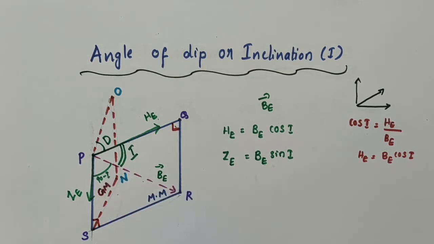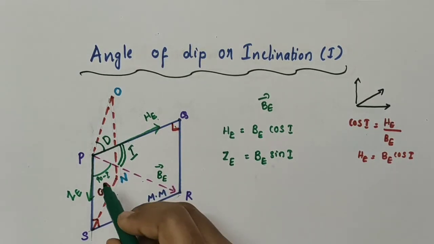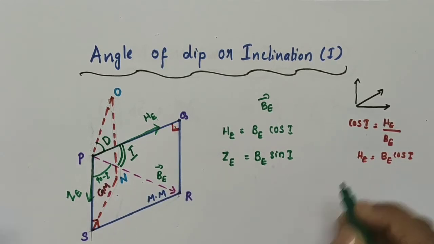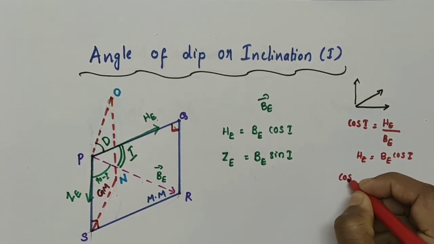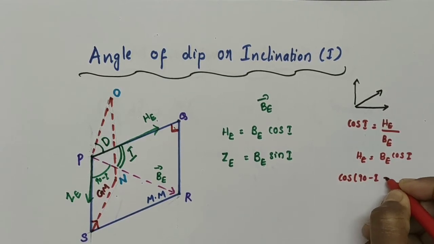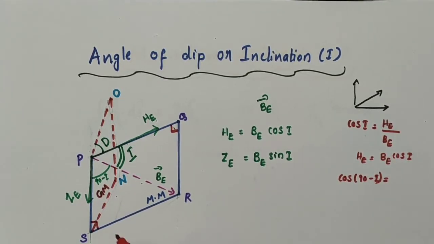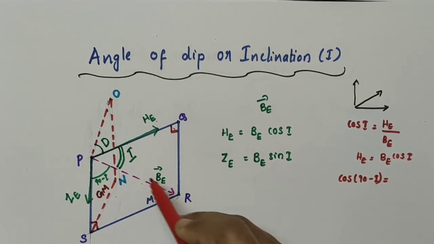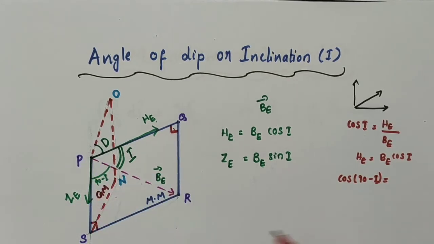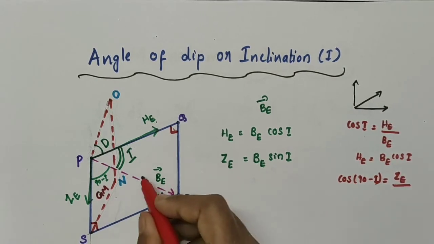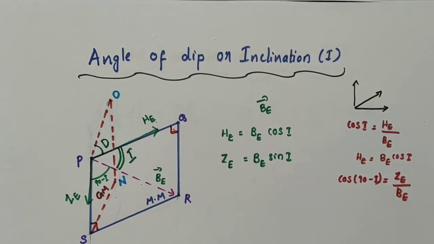Now, if I am calculating cos of 90 minus I here, cos theta is equal to adjacent side by hypotenuse. Hypotenuse is BE, adjacent side is ZE. So ZE divided by hypotenuse BE. What is cos of 90 minus I? That is sin I. So sin I is equal to ZE divided by BE. So ZE is BE into sin I.